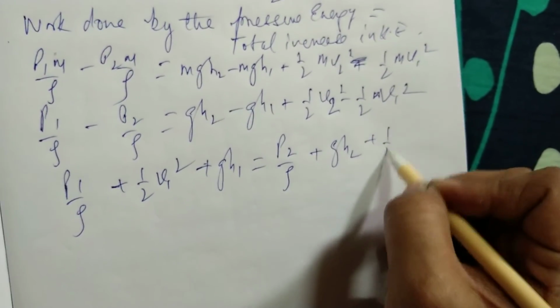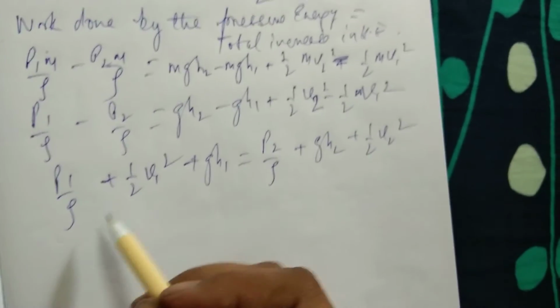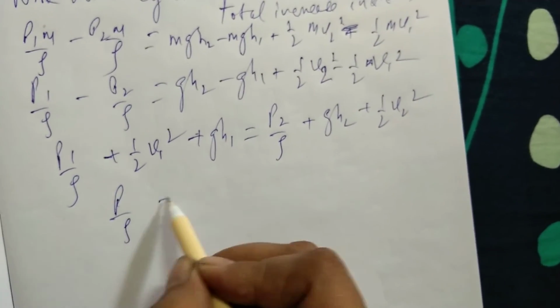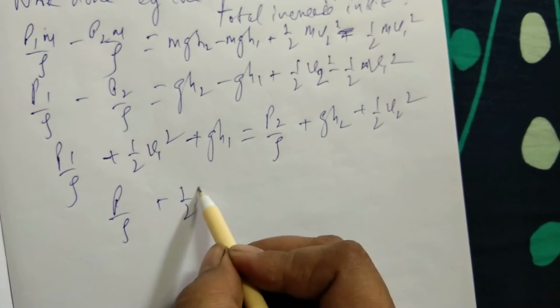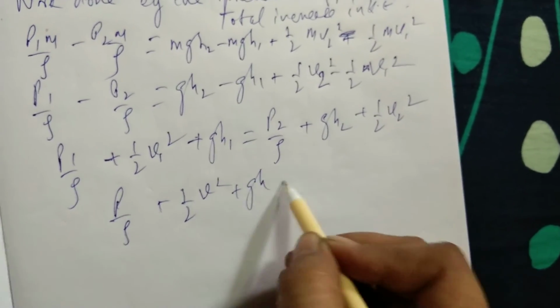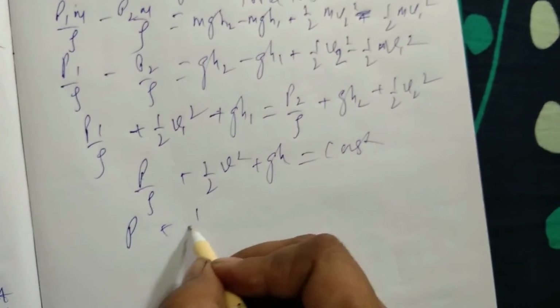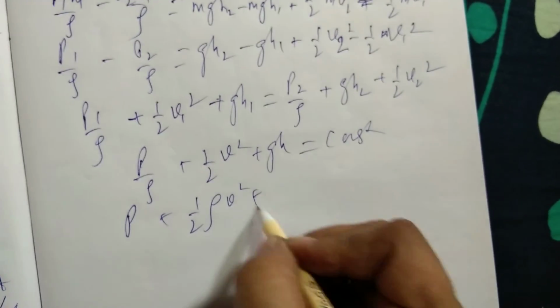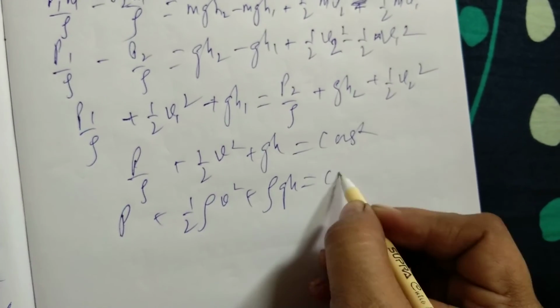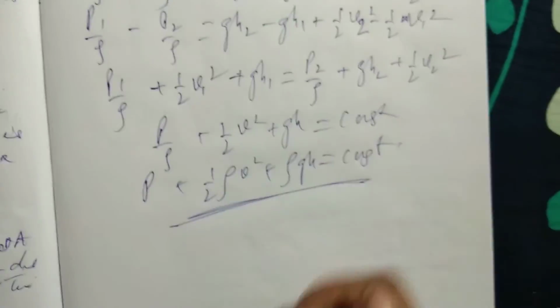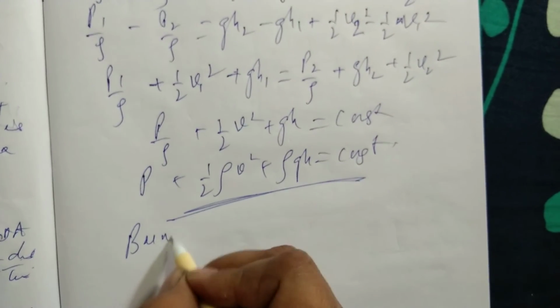Or we can write P by rho plus half v square plus gh is equal to constant, or P plus half rho v square plus rho gh is equal to constant. So we have got this equation as the Bernoulli's equation. This is called Bernoulli's equation.